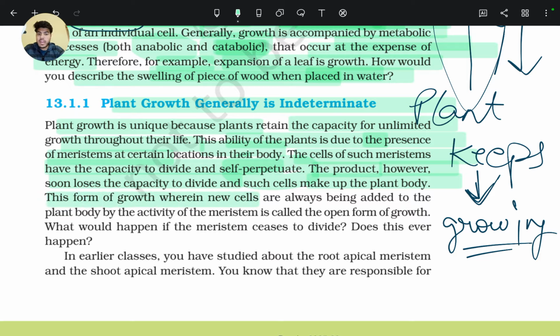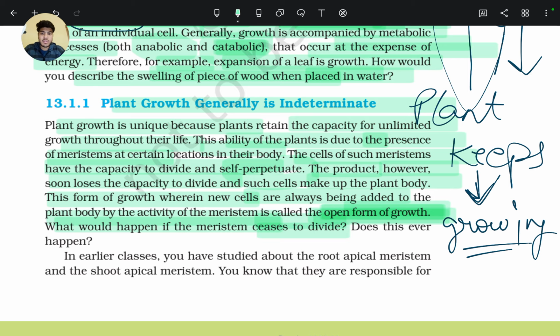This form of growth, wherein new cells are always being added to the plant body by the activity of the meristem, is called the open form of growth. What would happen if the meristem ceases to divide?